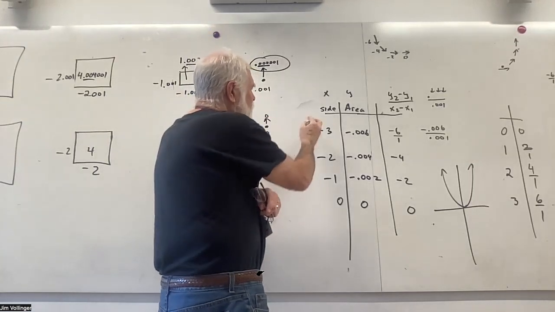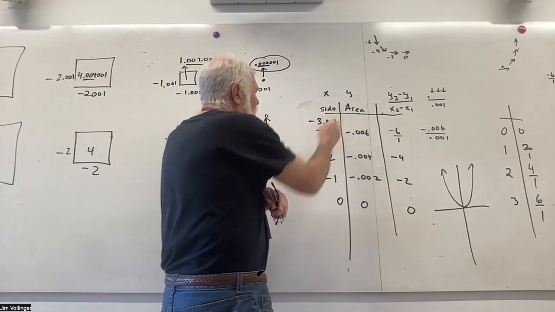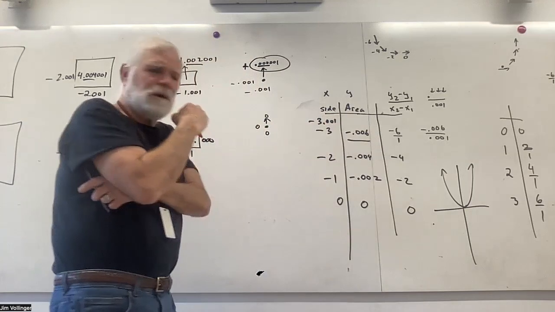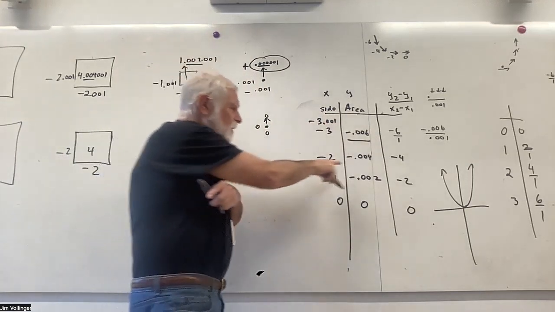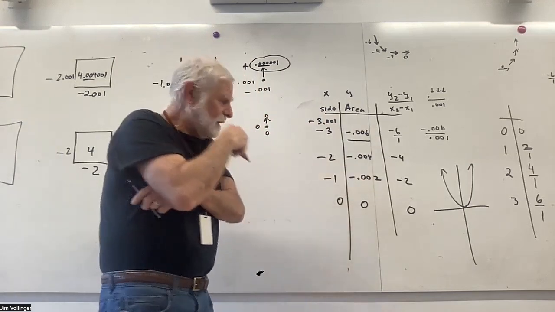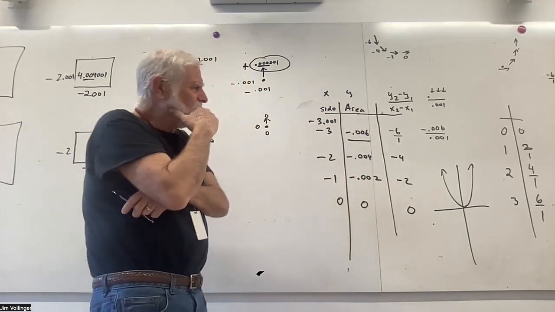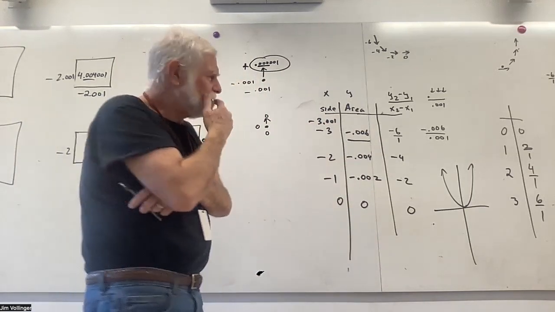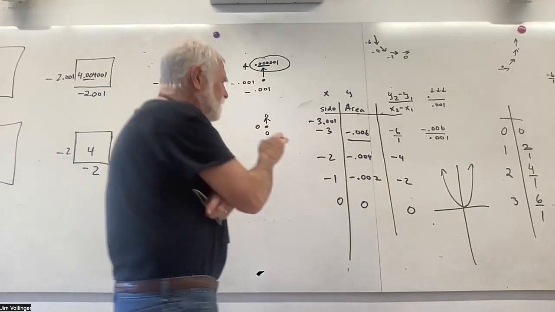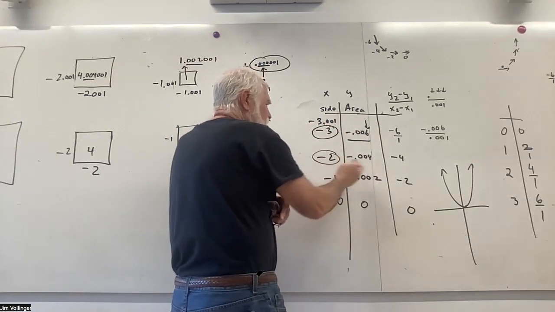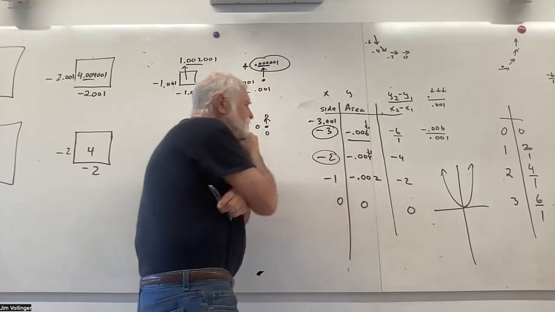Yep, from negative 3.001 to negative 3, the area went down 0.006. Then it went down 0.004, down 0.002, and then it's 0. I wonder if there's a pattern there. What if there's something where this number turns into that number and this number turns into that number?